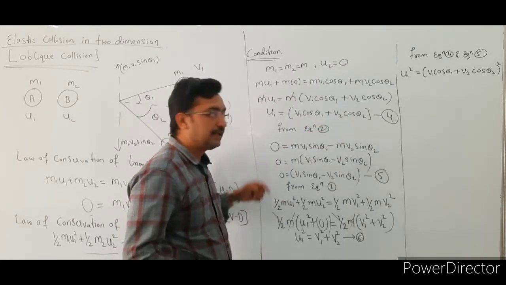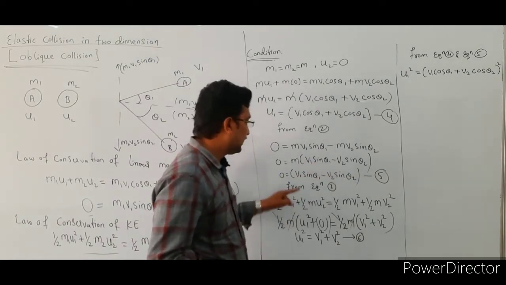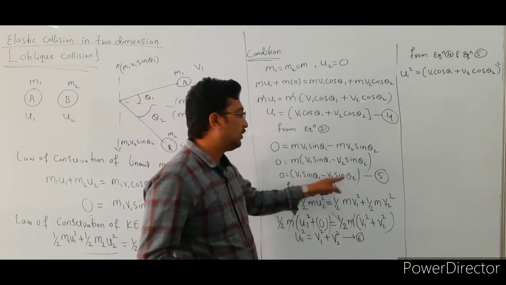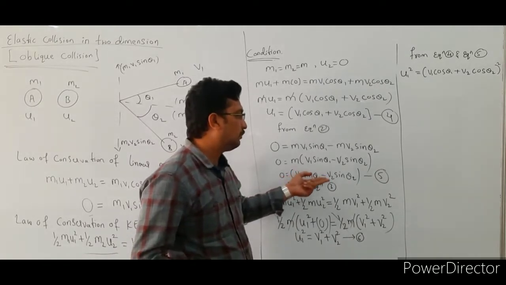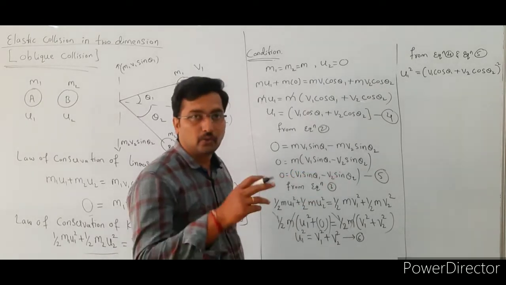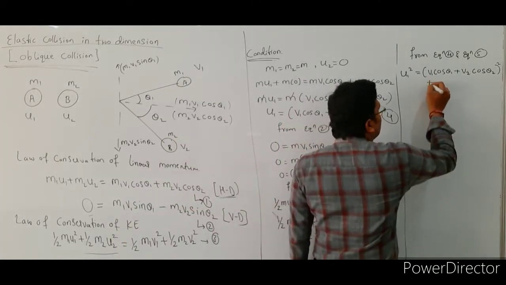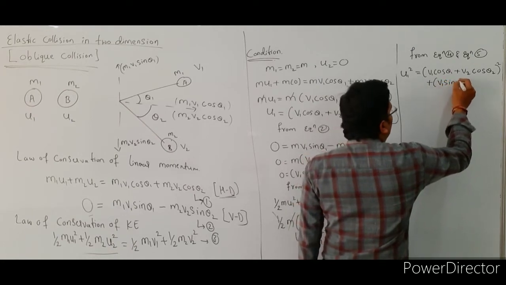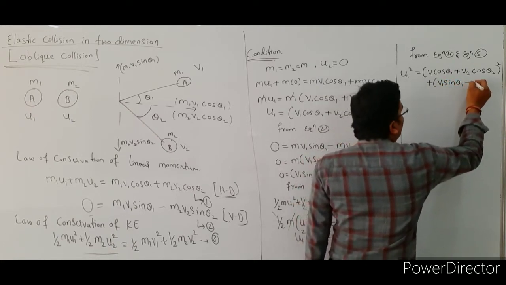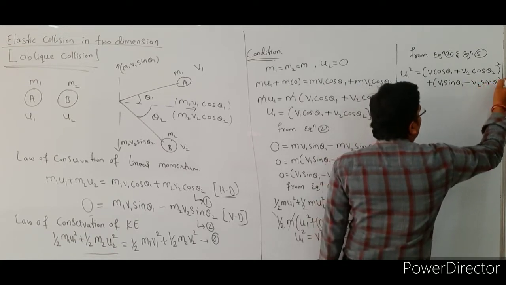So in LHS side it is 0, so 0 square means again it is 0. In RHS side this is v1 sin theta 1 minus v2 sin theta 2, so square this one, so then it becomes v1 sin theta 1 minus v2 sin theta 2 whole square, right? So we are adding this equation, so that is plus bracket of v1 sin theta 1 minus v2 sin theta 2 whole square, right?